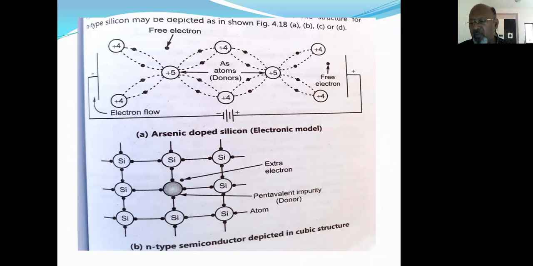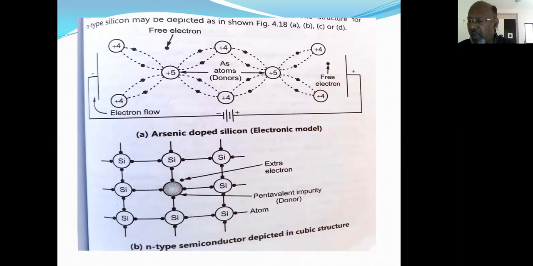The trivalent impurity, which belongs to group 13 of the periodic table, for example boron, aluminum, or gallium, contains three valence electrons. The pentavalent impurity from group 15, that is phosphorus, arsenic, or antimony, contains five valence electrons.